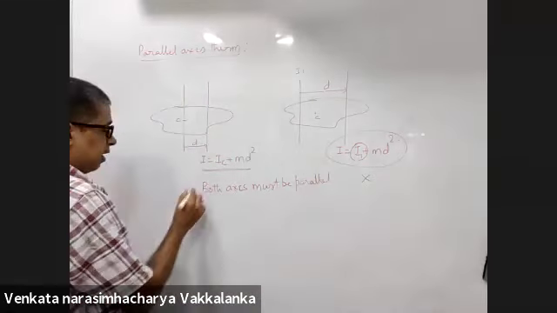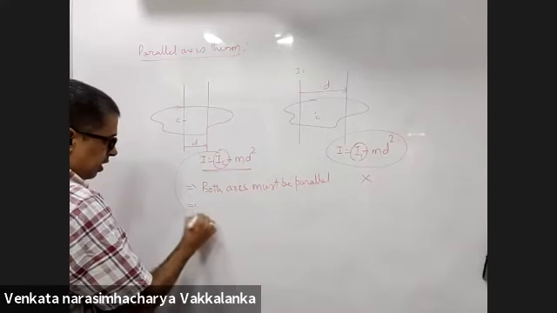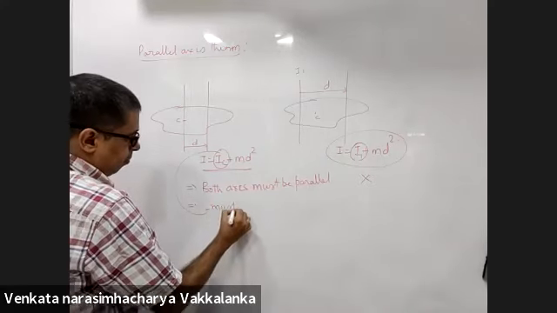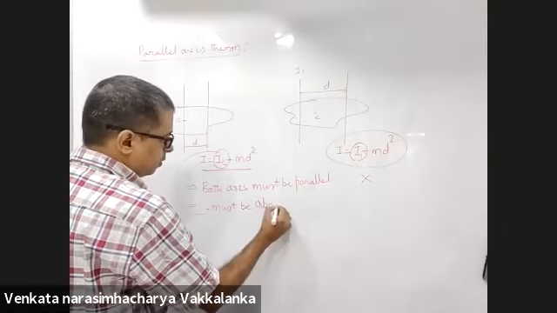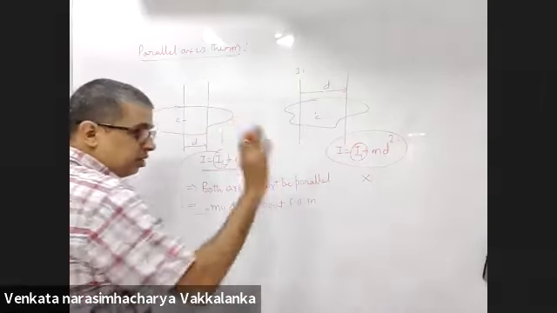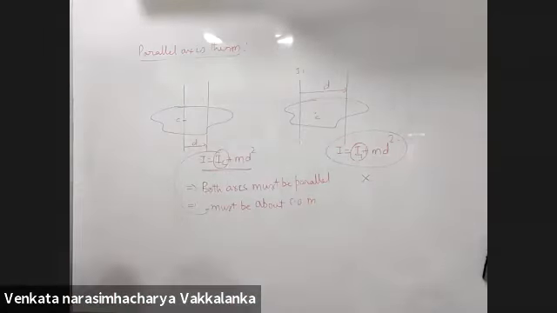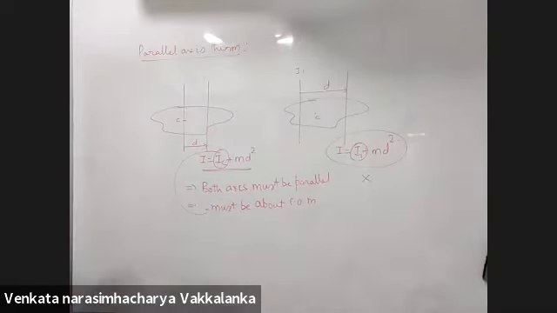Hence it is called parallel axis theorem. This must be about COM. If it is not the center of mass, it is not applicable. Are both the points clear to all? Yes, sir.